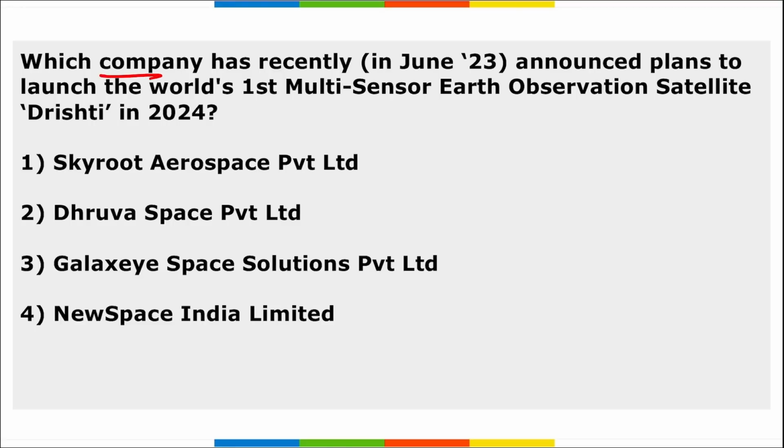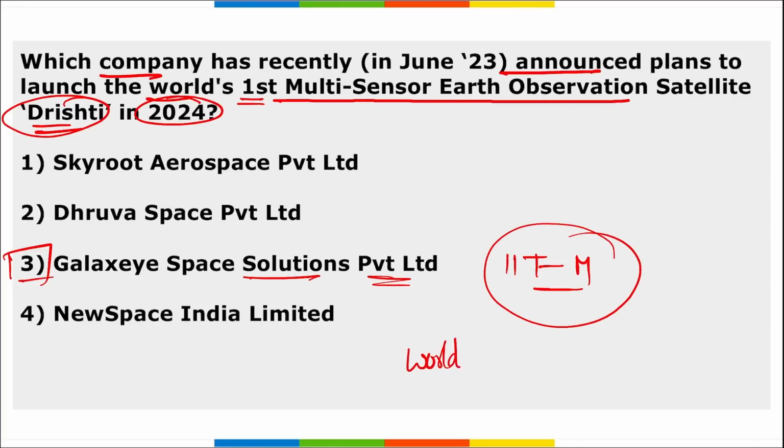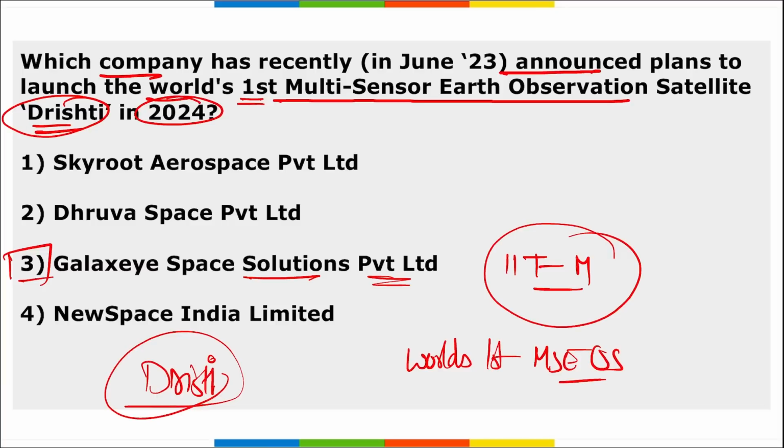Next, which company recently announced a plan to launch the world's first multi-sensor Earth observation satellite Drishti in 2024? It is Galaxy Space Solutions Private Limited. It is a space tech startup incubated by IIT Madras, and they are developing the world's first multi-sensor Earth observation satellite that is named Drishti, correct?